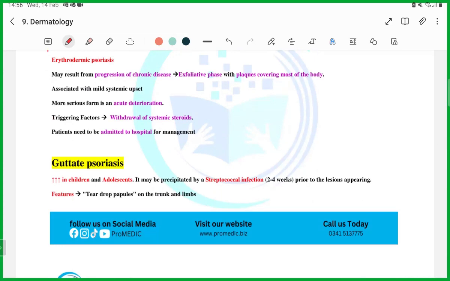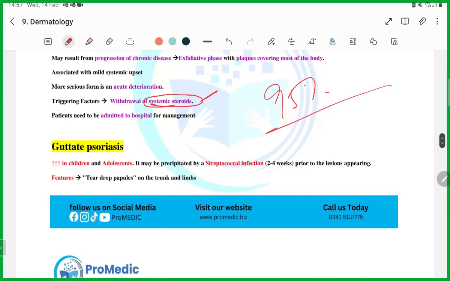Erythrodermic psoriasis is when you cut down the steroids, there will be rebound redness, which is because you are stopping the steroids. That's a side effect of it. And because more than 95% of the skin is red, you have to admit the patient for that. It's just for your information, guys.